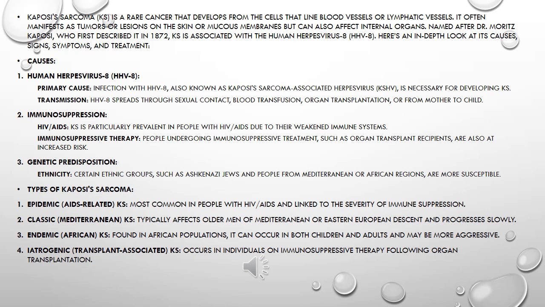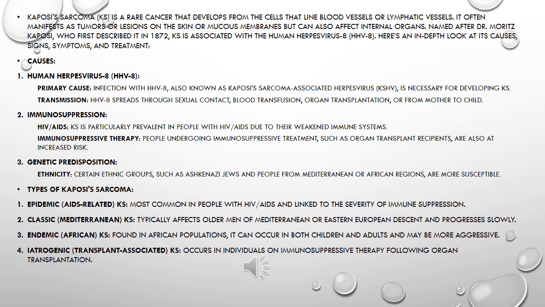Transmission: HHV8 spreads through sexual contact, blood transfusion, organ transplantation, or from mother to child. 2. Immunosuppression. HIV/AIDS: KS is particularly prevalent in people with HIV/AIDS due to their weakened immune systems. Immunosuppressive therapy: people undergoing immunosuppressive treatment, such as organ transplant recipients, are also at increased risk.